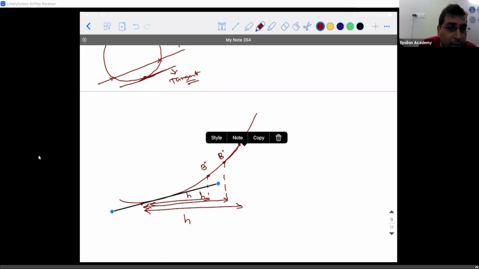But here one important point to be observed. Is it going to be a perfect tangent to the curve? No.